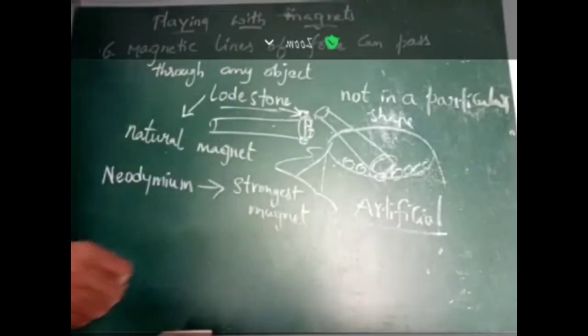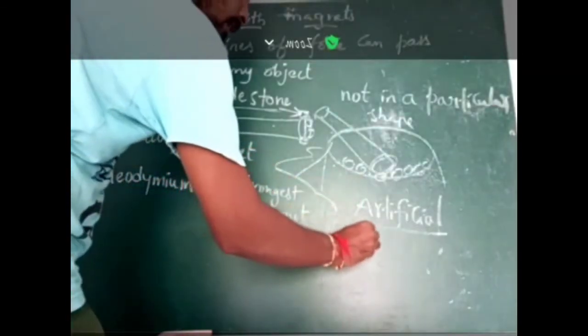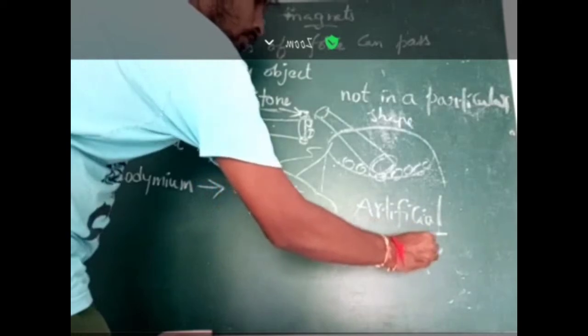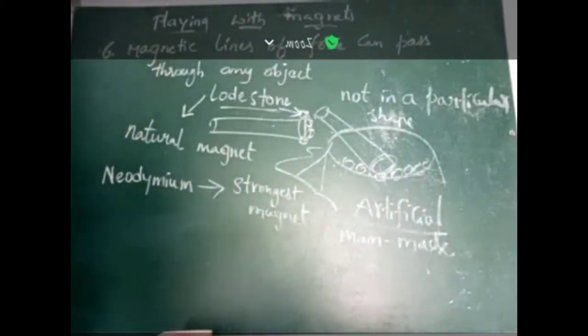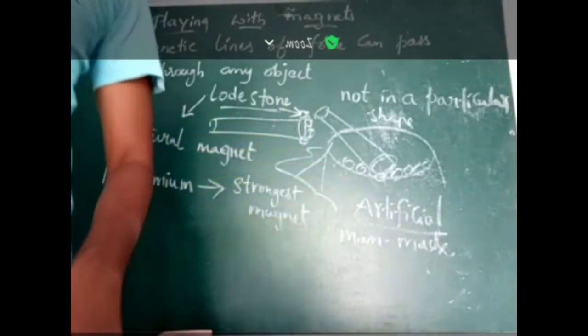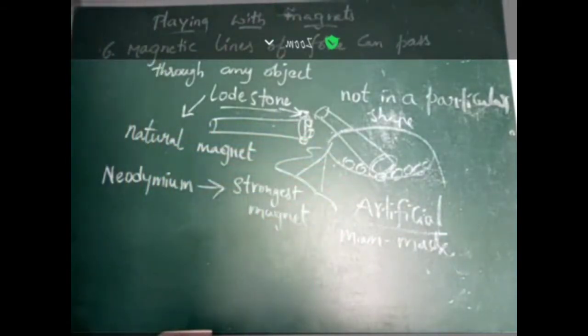What do you mean by artificial? Artificial is nothing but man-made, not naturally occurring. Those are called artificial magnets. Okay?